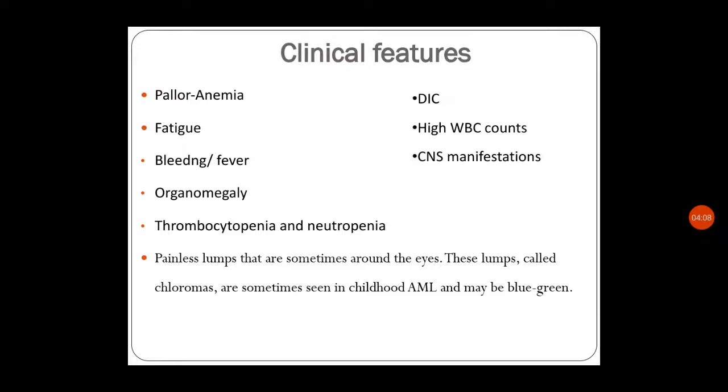Chloromas can also be seen, that is painless lumps sometimes around the eyes, and they may have a blue green color. They are sometimes seen in children with AML. So the special thing we see in myeloid leukemia is chloromas around the eye.